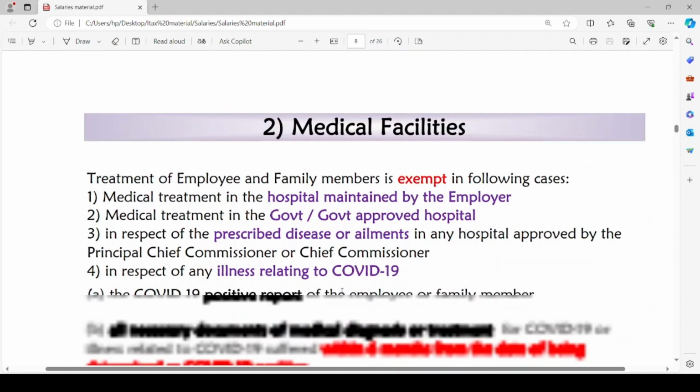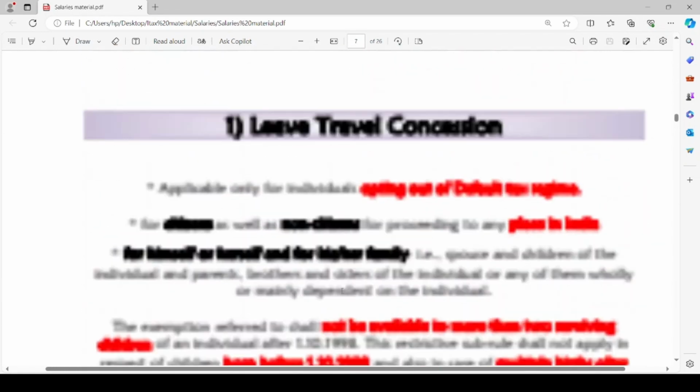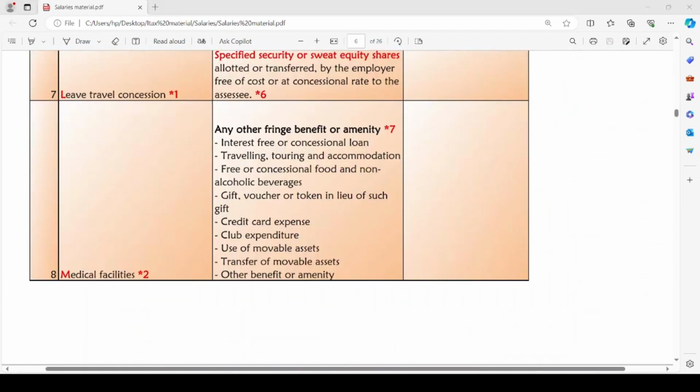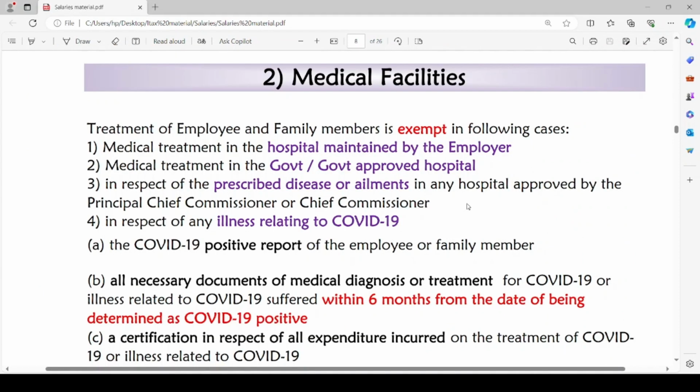Now let us head to the next tax-free perquisite, that is medical facilities. Any medical treatment to the employee and family members. The expenses incurred on any medical treatment of employee and his family members will be exempt in following cases. We are considering medical facilities as tax-free perquisite, but subject to these following conditions. It will be exempt if the medical treatment has taken place in the hospital maintained by the employer.